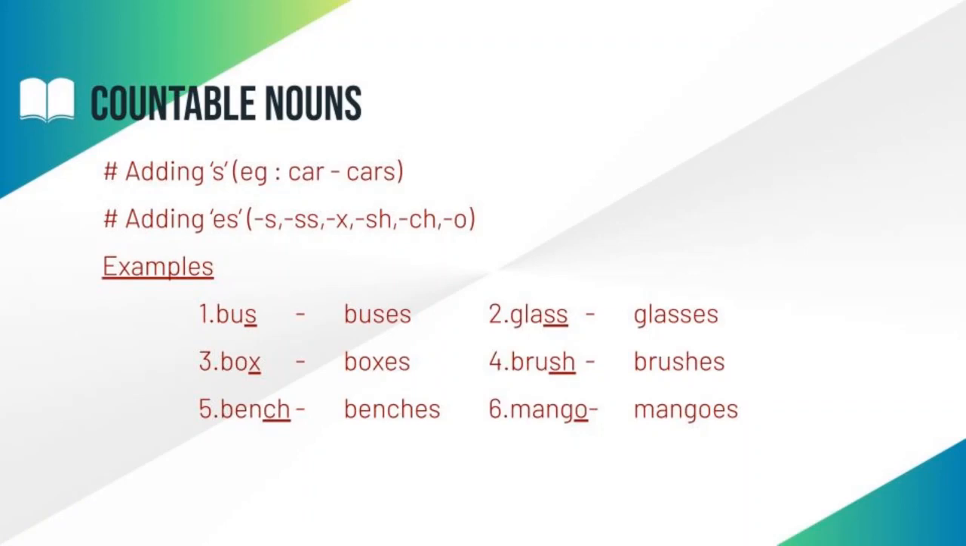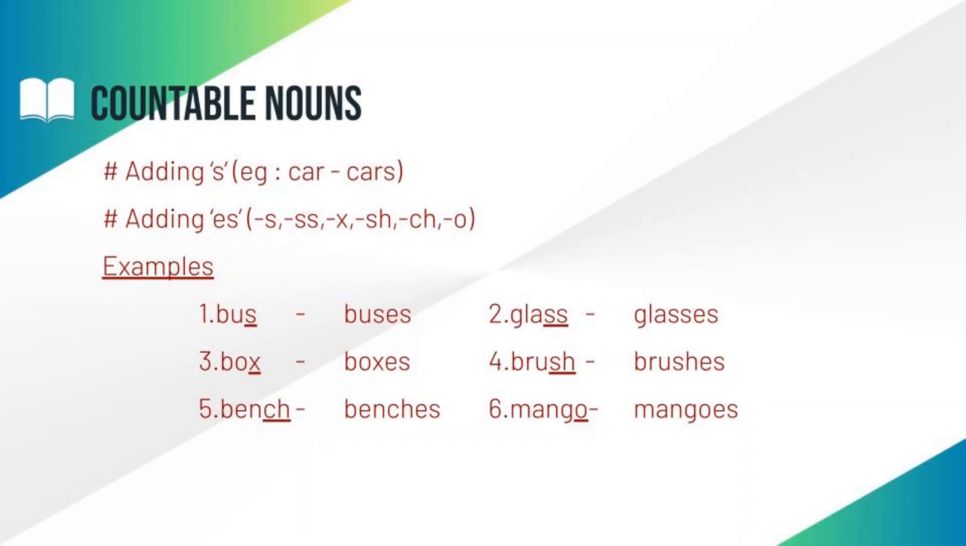Look at the first rule, that is adding s. Students, we can add the letter s to singular nouns. Let us see the given example. Car. We know that car is a singular noun. The plural form of car is cars. C-A-R-S, cars. We added the letter s to car.